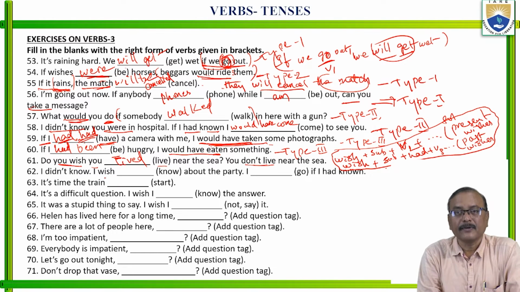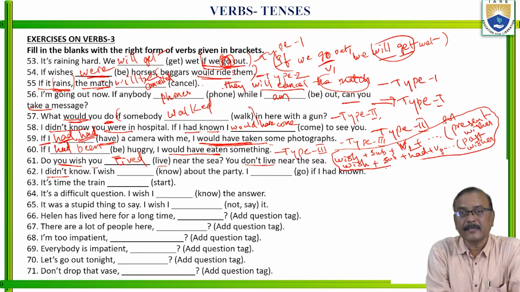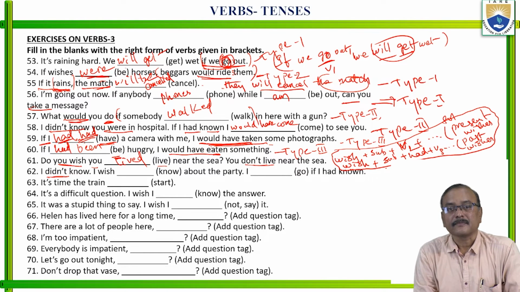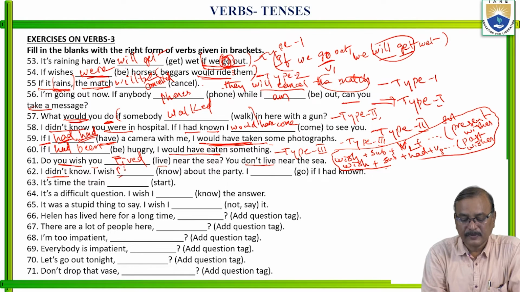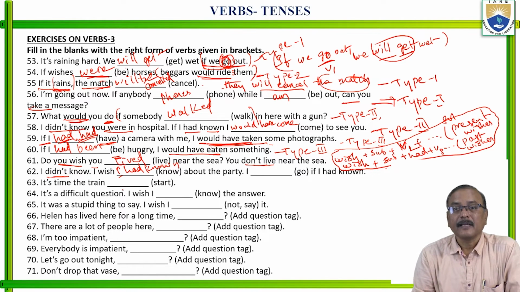Next one. I didn't know. This is related to the past. This wish is related to the past. I wish I had known about the party.